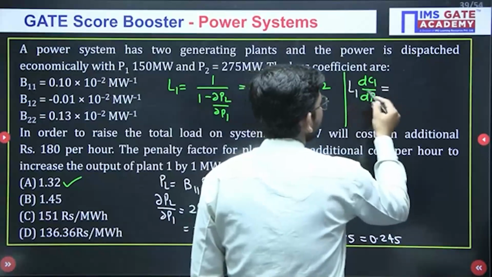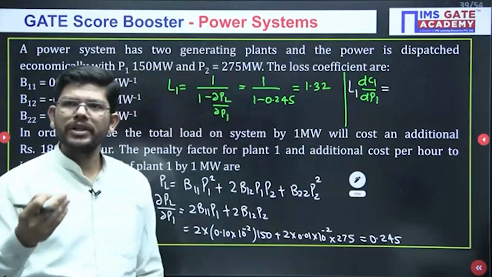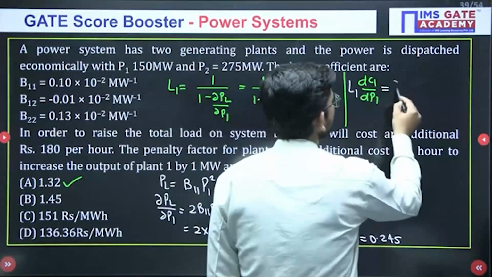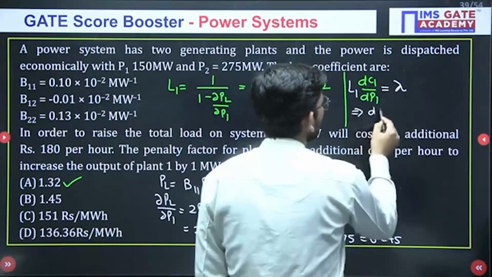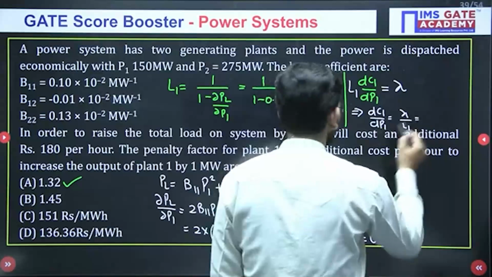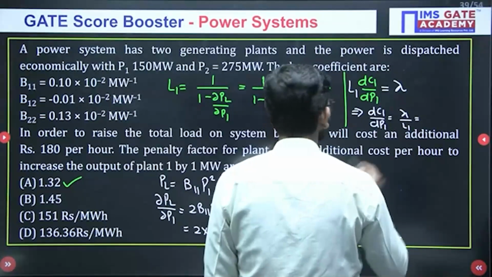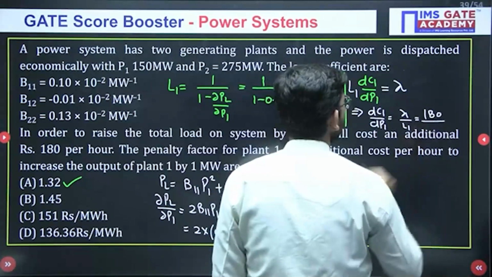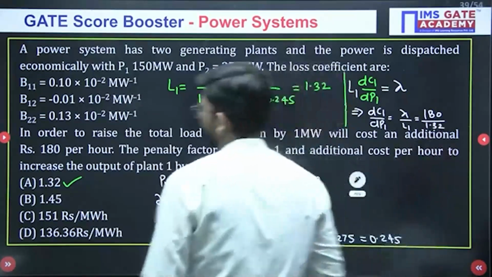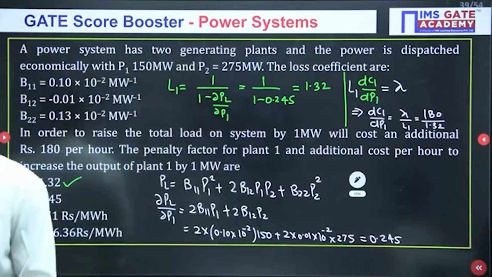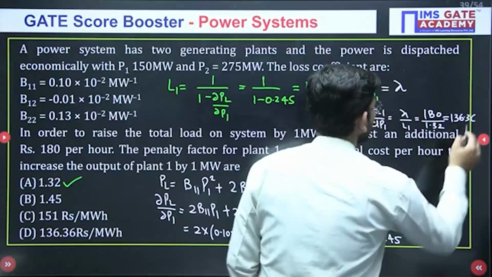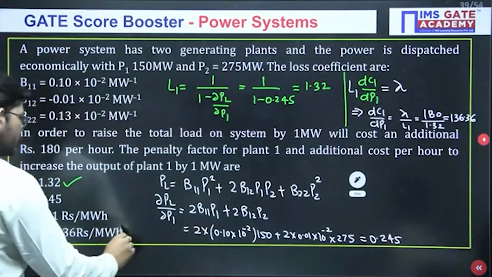L1 dC1/dP1 is equals to L2 dC2/dP2. Ultimately, this is equals to lambda, okay. So, from here what will be dC1/dP1? Lambda upon L1. What is lambda? Lambda is given to us 180. 180 divided by L1. L1 is 1.32. So, when you will solve it, you will get 136.36 as answer, okay, which is given here, option number D.